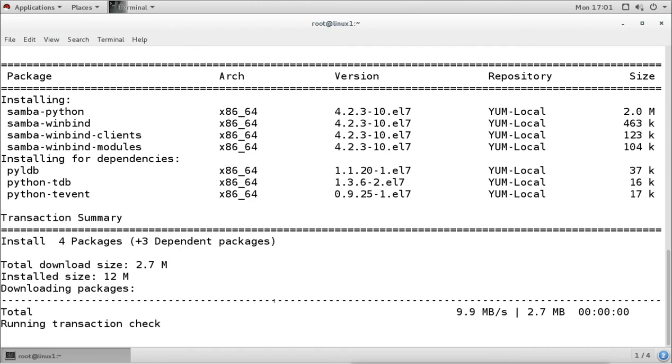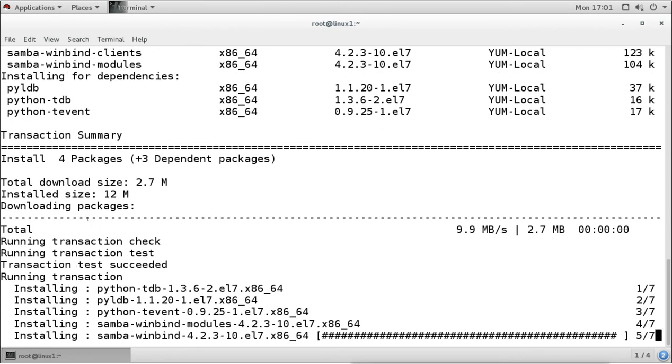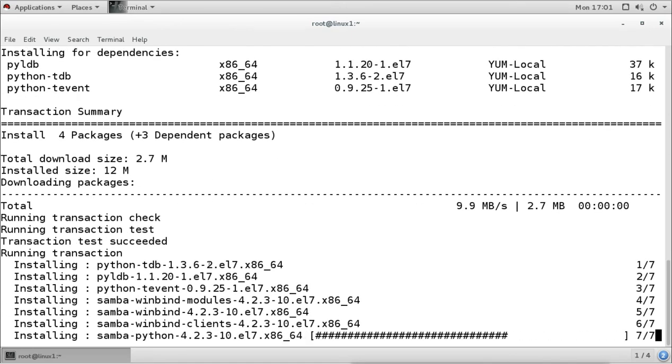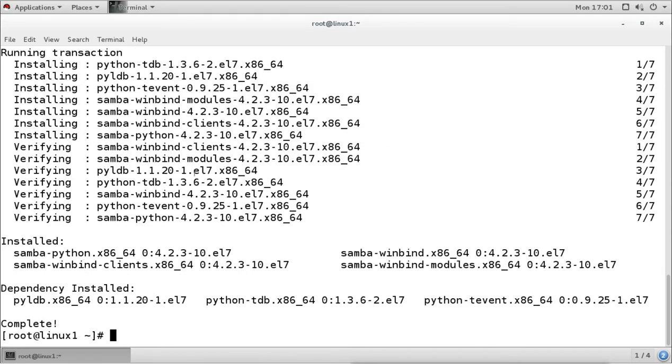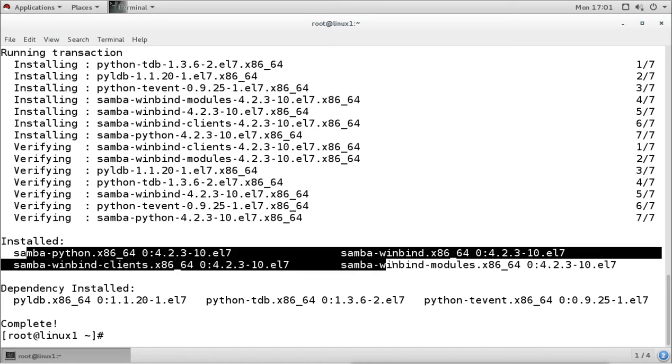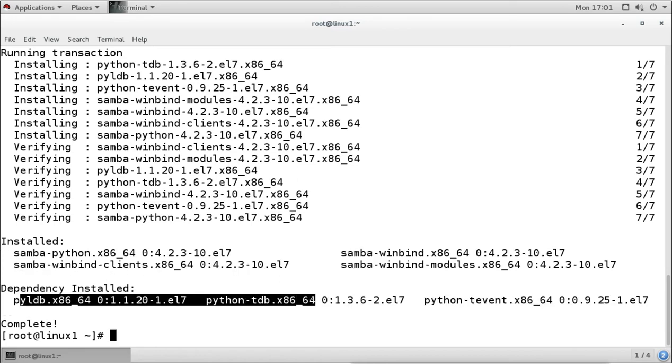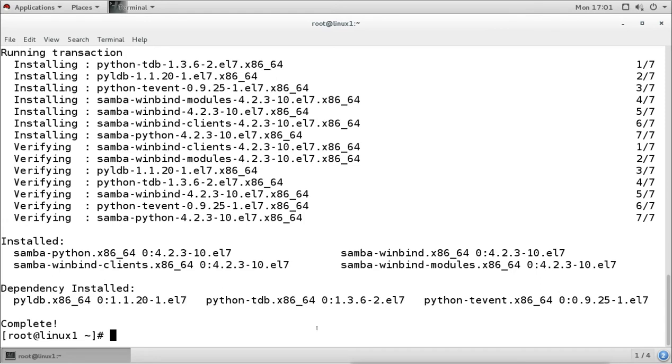I'm using the yum server for this, so it is installing with dependencies. If you have not configured yum, then you can install with the RPM command. So these are the packages which were installed, which we don't actually need, and with that it installed these dependencies.